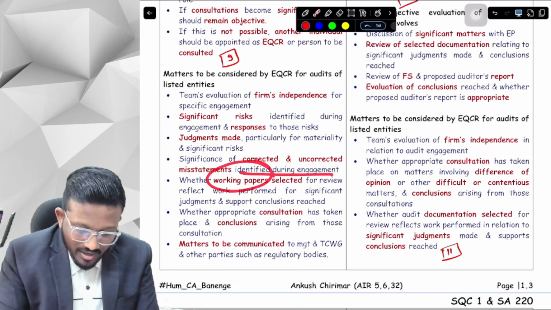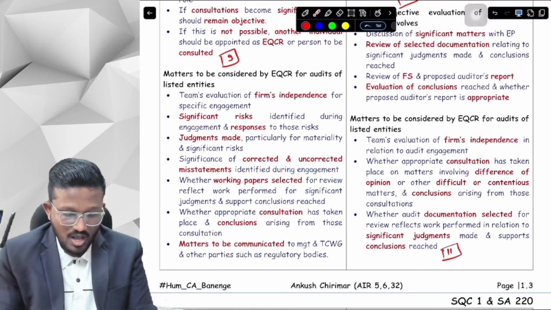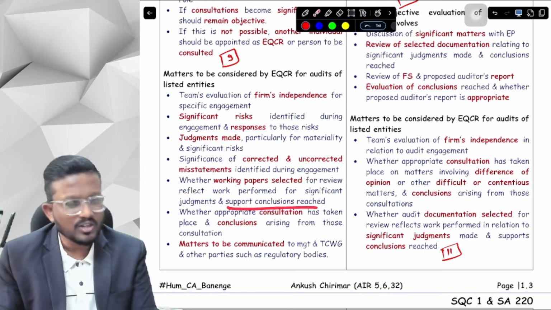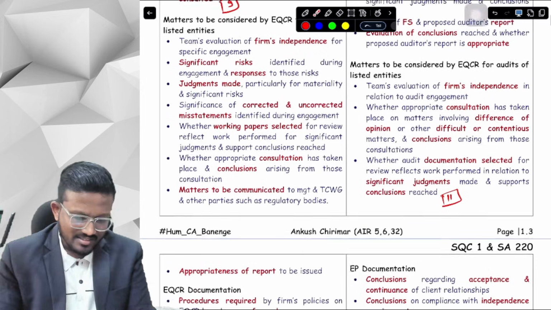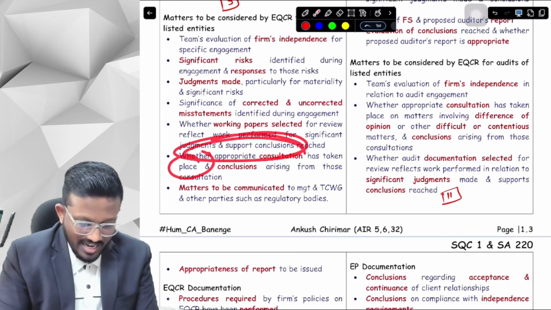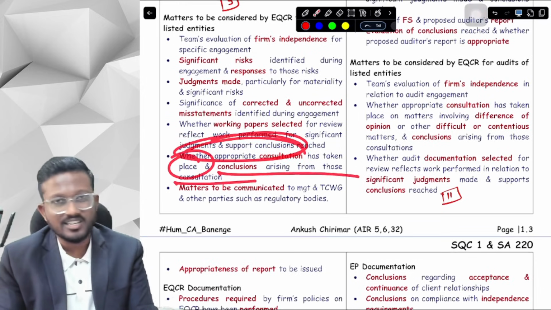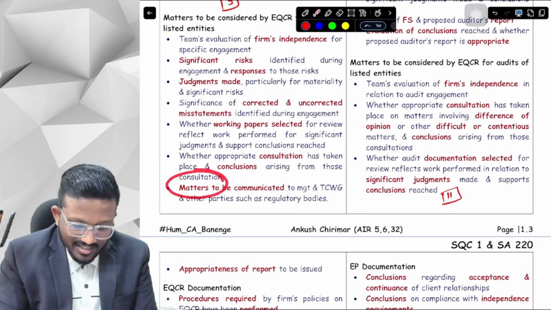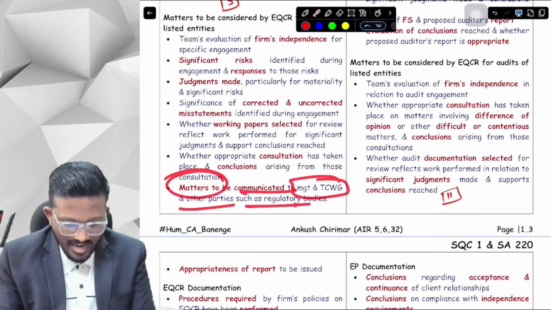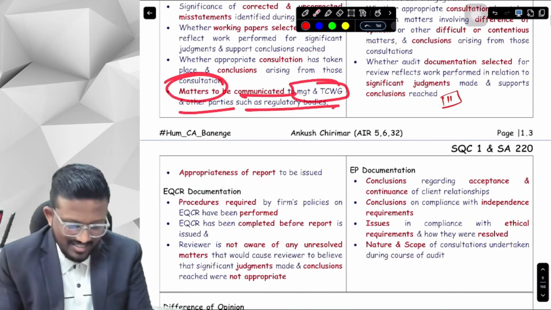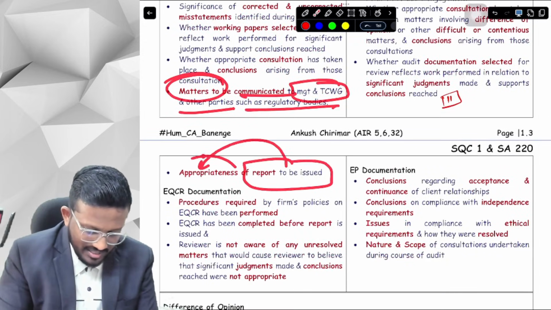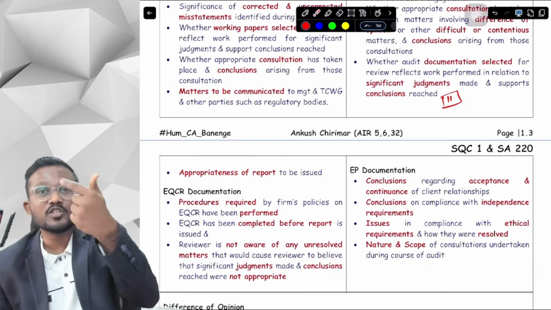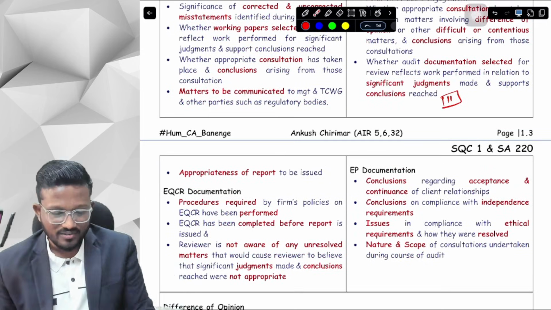Next, whether the working papers that we have selected for our review reflect that the significant judgments were adequate and the conclusions reached were supported. Next, whether appropriate consultation has taken place and the conclusions from those consultations are appropriate or not. And lastly, matters to be communicated to management or TCWG and other parties such as regulatory bodies, and whether the report that has been issued is appropriate or not. These are all the matters which we need to consider as an EQCR in case of a listed entity.